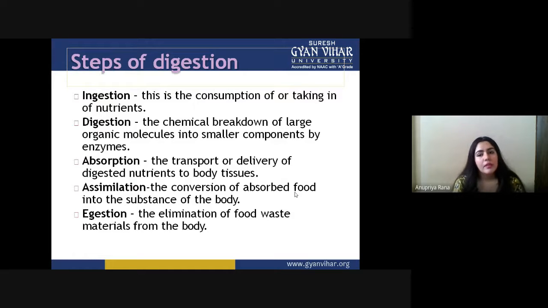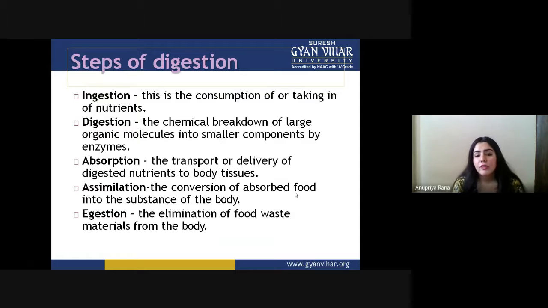Third, absorption. After digestion happens and the large molecular food is converted into small molecular food, it has to be transported into the blood or the body tissue. This transport or delivery of digested nutrients to the body tissues is called absorption. That is very important, because otherwise no organ would have energy inside it.